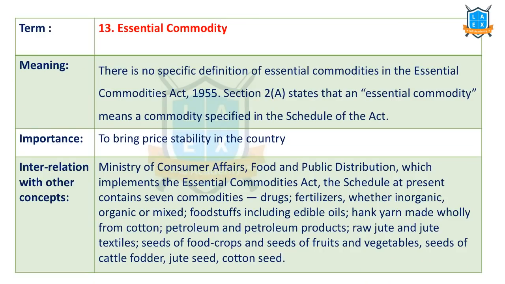The next important term is essential commodity. Recently, the Essential Commodities Act was amended, that's why this is in news. But remember, under this particular act, there is no specific definition of what constitutes an essential commodity. Whatever is listed in the schedule under this act is considered an essential commodity. What is the purpose of this act? The Essential Commodities Act is to bring in price stability and to reduce hoarding in the country.